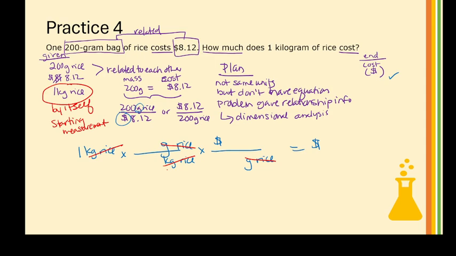All right, now I can fill it in. Grams and kilograms, I need a relationship. Well, if I look up my metric prefixes, kilo is 10 to the 3. So 1 kilogram of rice is 10 to the 3 grams of rice. And then I see here I can use this information. I want one with the grams of rice on the bottom, so 200 grams of rice, $8.12. And now I can multiply it through. 1 times 10 to the 3 times 8.12 divided by 200 is 40.6.